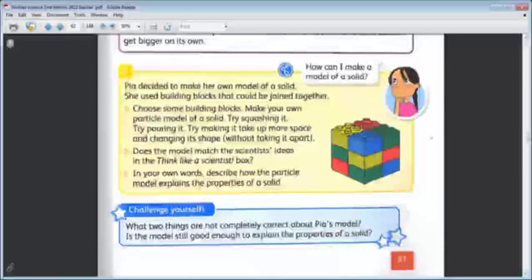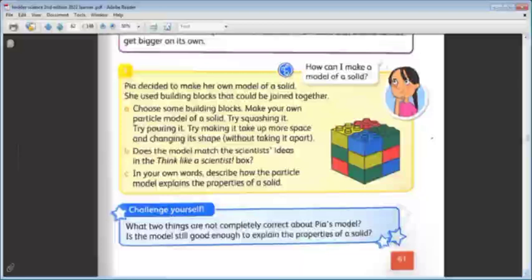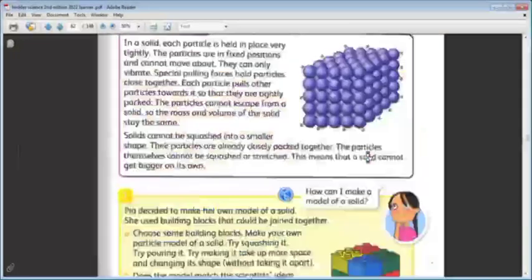Here, Paya decided to make her own model of a solid. She is trying to represent the particles of the solid in a model. She used building blocks that could be joined together. She used these building blocks to make a model like this one.